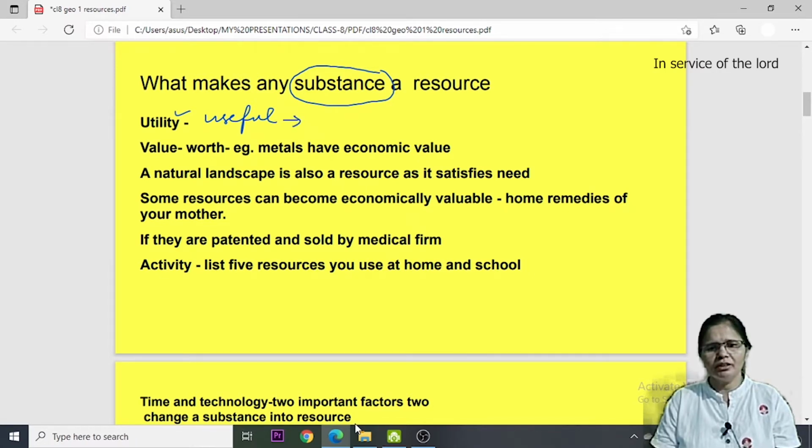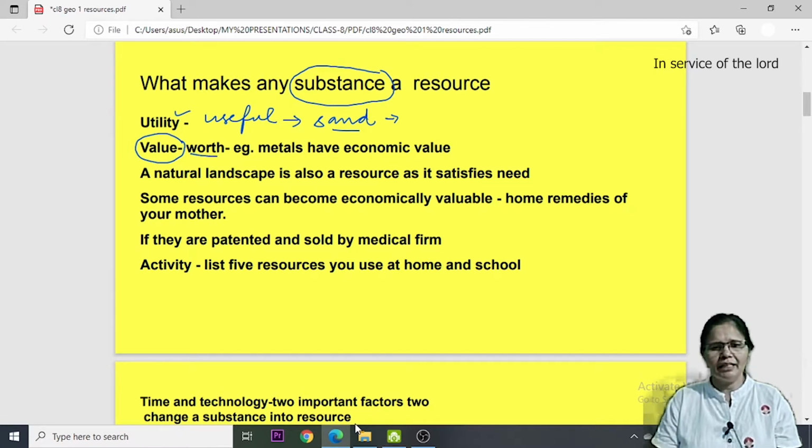For example, if you see sand lying around you, and if it is not useful, then you cannot call it a resource. But if you are using the same sand and it is fulfilling your needs, then it can be a resource. The second thing which can make a substance a resource is its value. Value means worth.